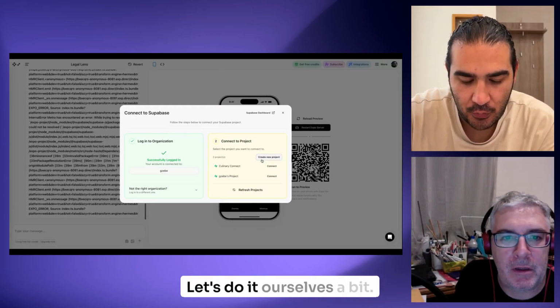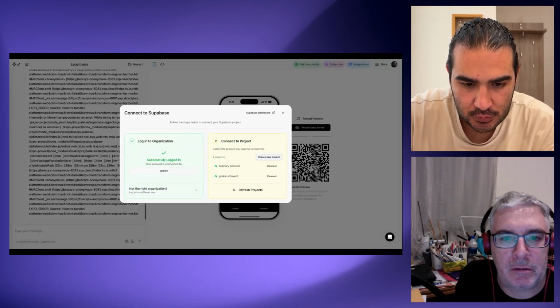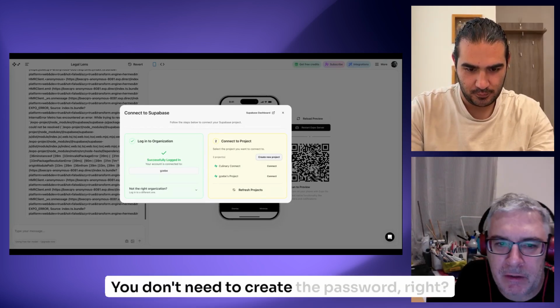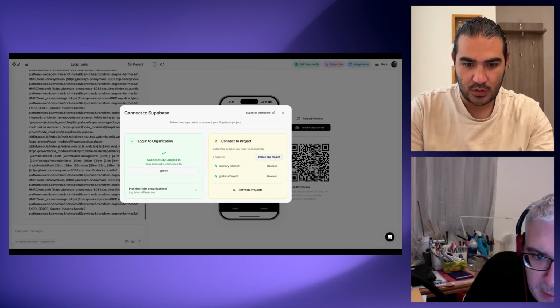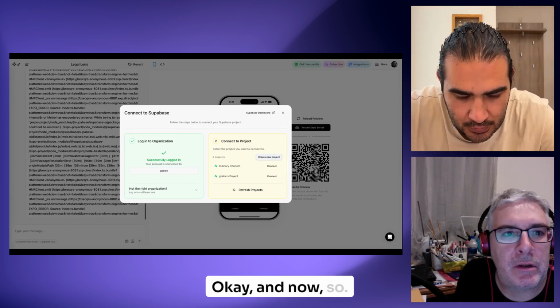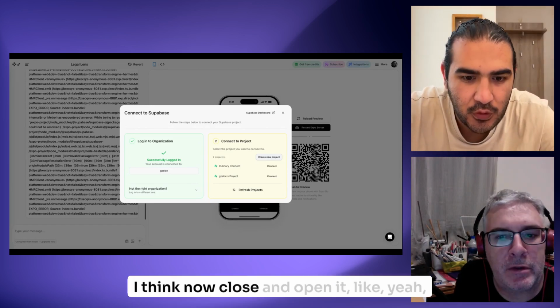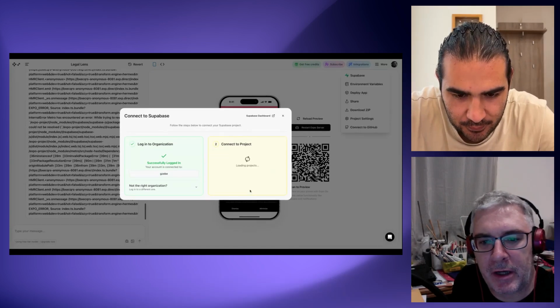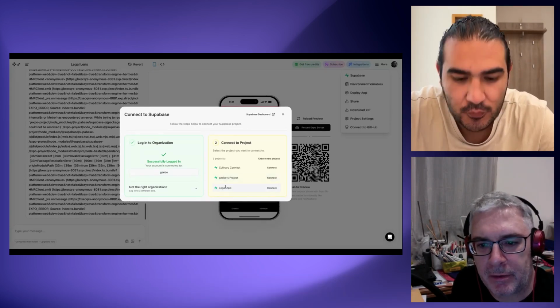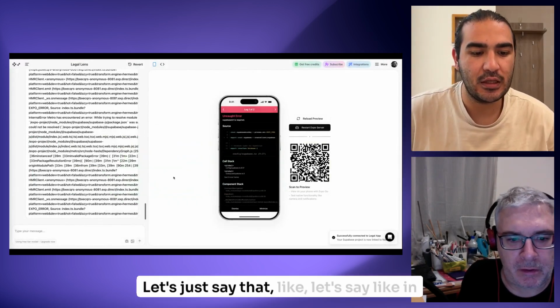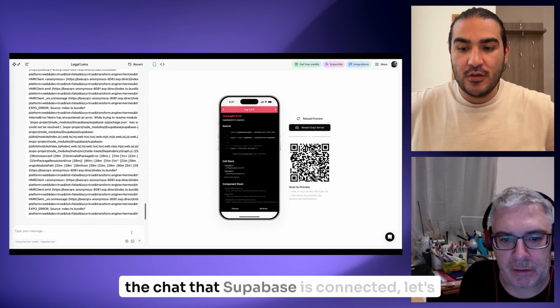Let's do it ourselves a bit. You need to create a password, right? Yes. Okay, and now I think we can close this and open it. Refresh. Great, the app is connected. Let's just say in the chat that Supabase is connected.